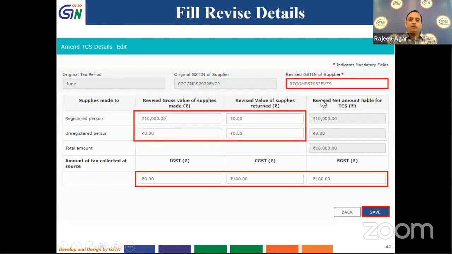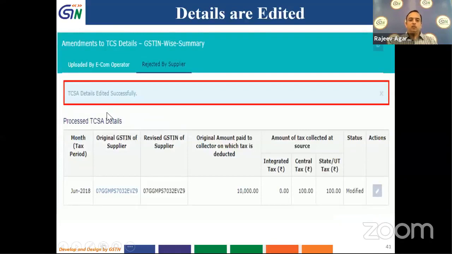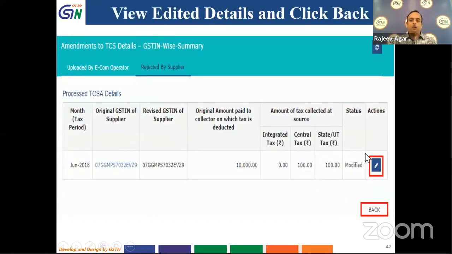Then I have to enter the revised GSTIN details, give the revised values as we have filled in the previous table, revised IGST tax amount, and click on save. It will give me a message that TCS details have been edited, and I can also make amendments to it. If you see, I cannot delete it. I can only make amendments to it, and I can click on the back button if I don't have any further details to be amended.